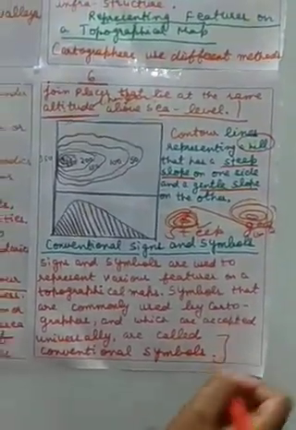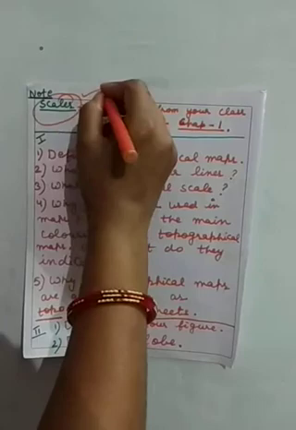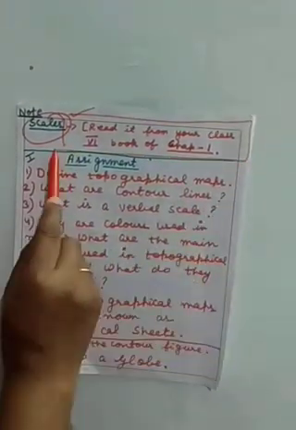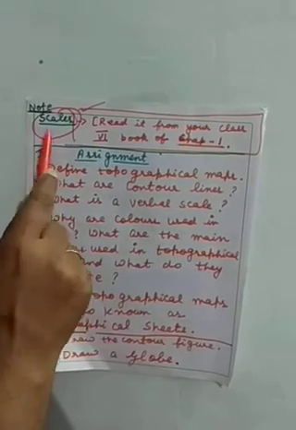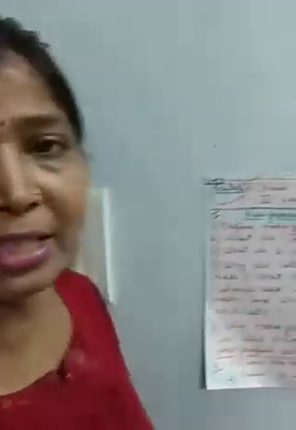Now the next thing you have to see is the scale. Take out your class 6 book, all of you, and see the full part that is given in your class 6 about the scale. I am telling you about the three types of scales verbally, but read it from your previous class geography book because I cannot write too much here.